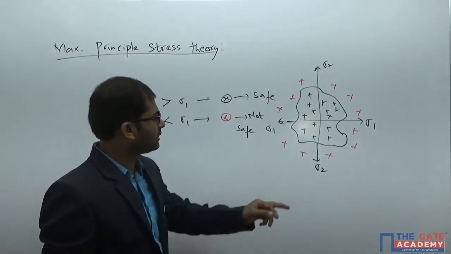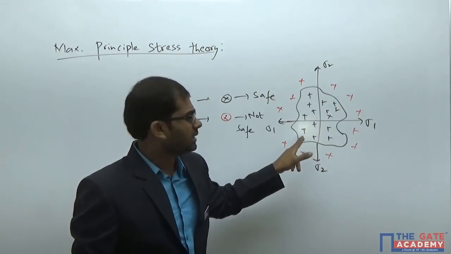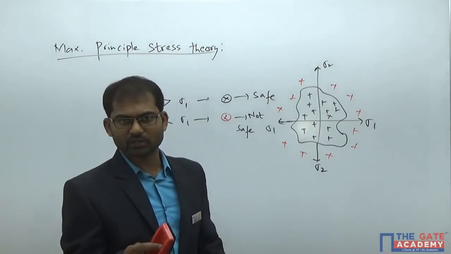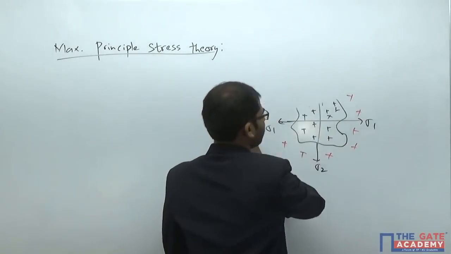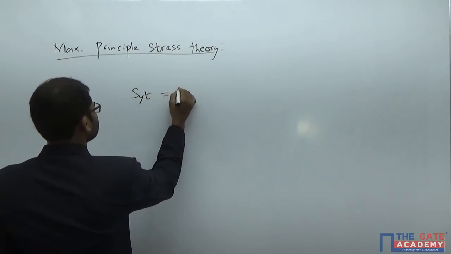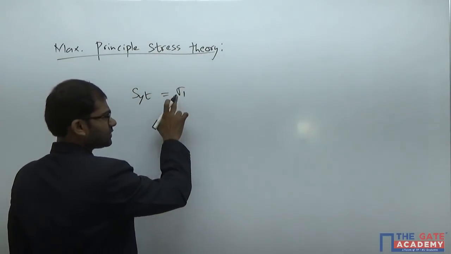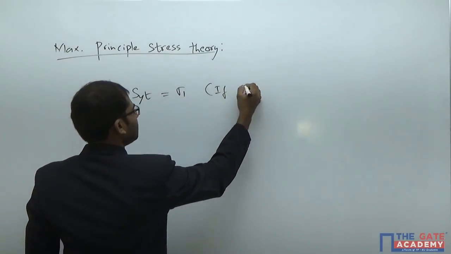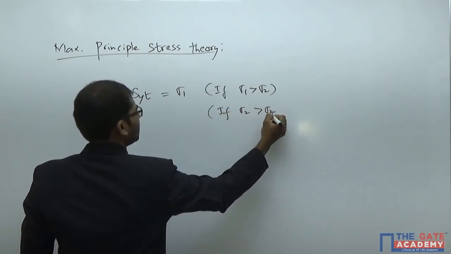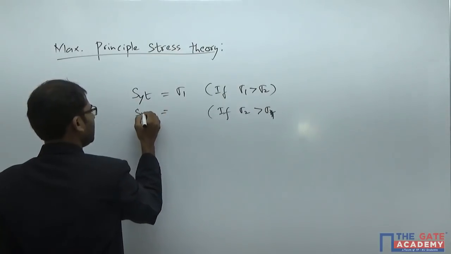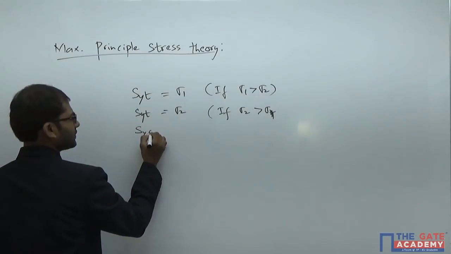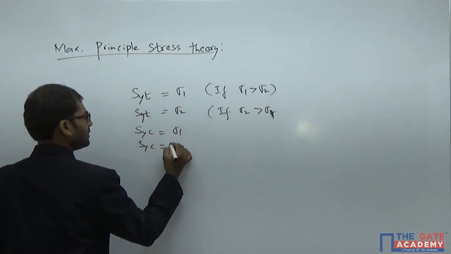For every theory of failure, this region curve will be going on changing. The equation of the curve will be changing for each and every theory of failure. I will draw it for this theory of failure now. Our theory of failure has equation number 1, which is given as SYT is equal to sigma 1. This is a condition if sigma 1 is greater than sigma 2. If sigma 2 is greater than sigma 1, then your equation will become SYT is equal to sigma 2. Now for compressive loads, SYC is equal to sigma 1, SYC is equal to sigma 2.